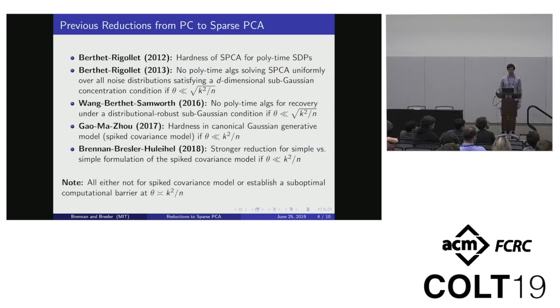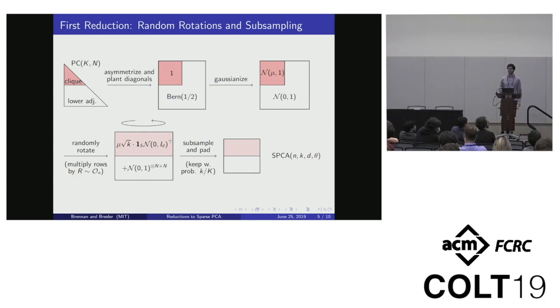All of these reductions either show hardness for algorithms that run in polynomial time and are robust to the noise distribution of the model, so not quite the spiked covariance model that we're considering here, or they show lower bounds at a suboptimal rate of theta being K squared over n rather than the square root of that. Our first main result is a reduction which resolves both of these issues simultaneously, mapping to the spiked covariance model and at the optimal rate of square root of K squared over n.